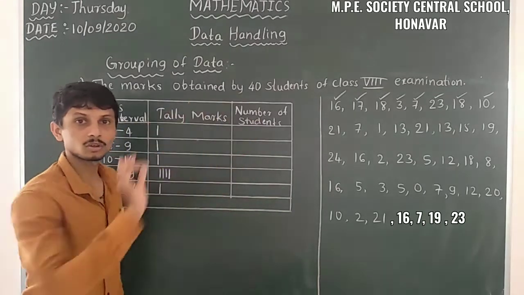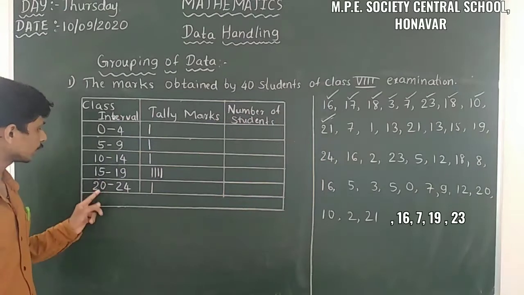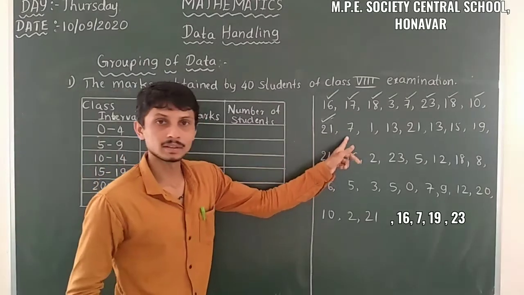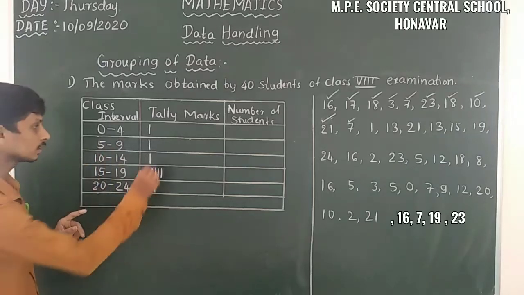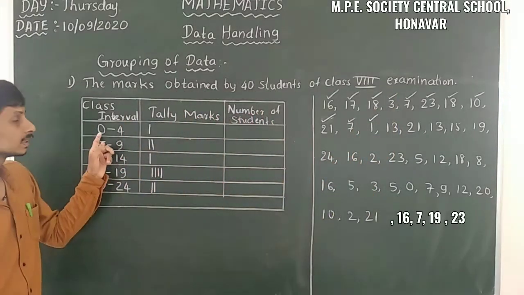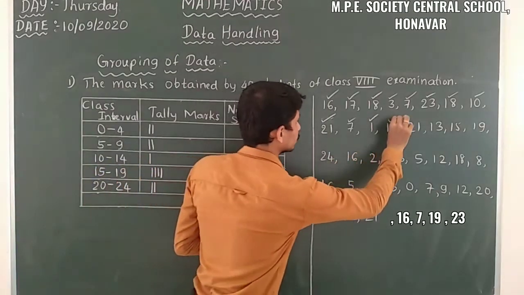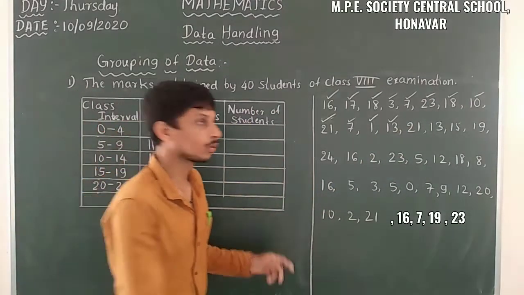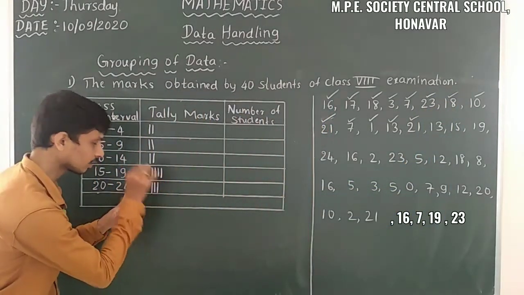Then the one row is completed. Then 21. Yes, 21 is between 20 to 24. I will put the tally mark here. And 7. So here 7 is between 5 to 9. Then here I will take another tally mark. And 1. So 1 is between 0 to 4. I will take the tally mark here. Then next 13. 13 is between 10 to 14, so I will take the tally mark here. Then 21. 21 is between 20 to 24, I will take the tally mark here.